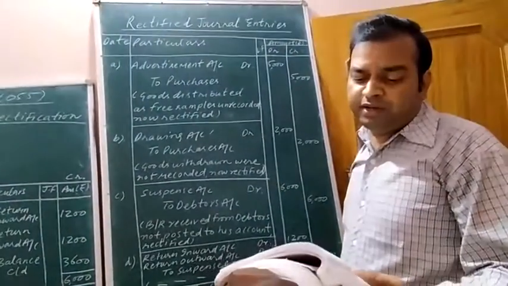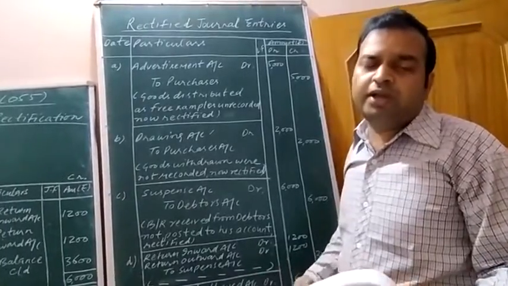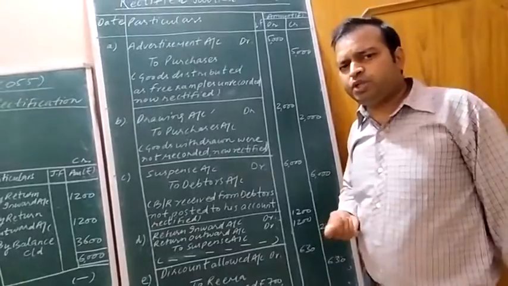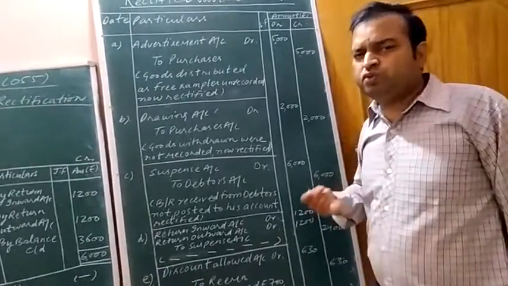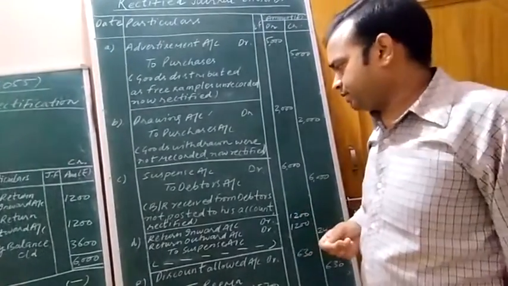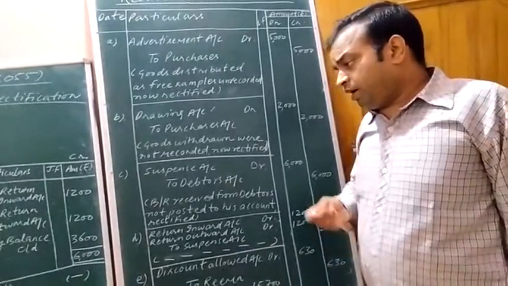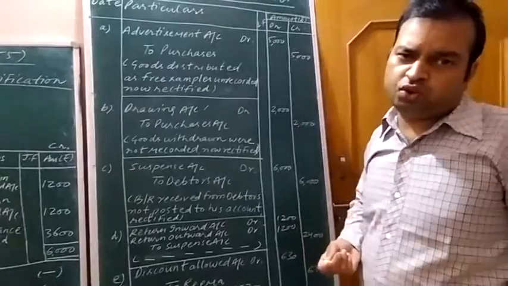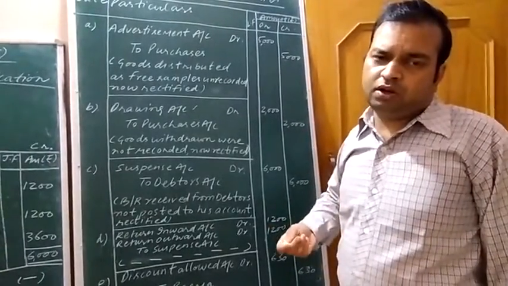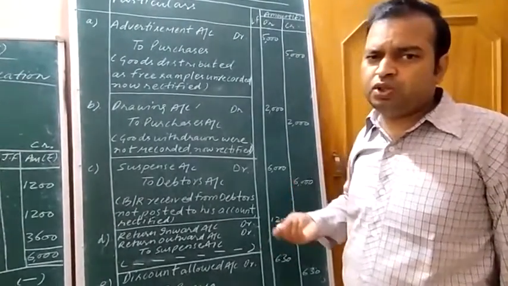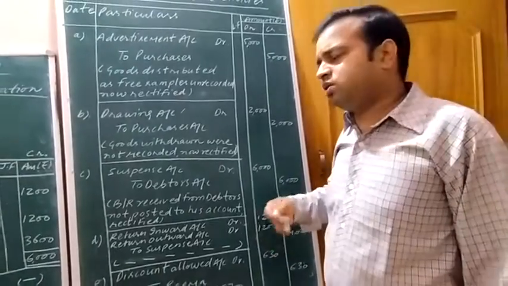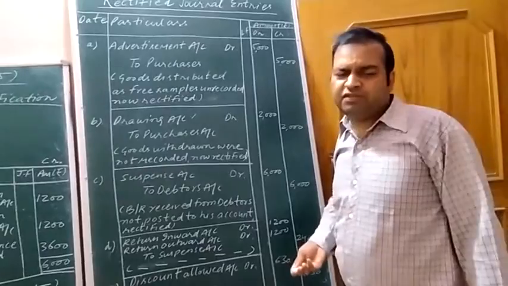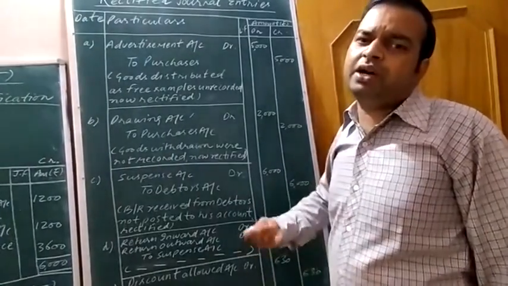Bill receivable received from a debtor. Debtor, I already explained, is that person to whom we sell goods on trade basis. Here in this transaction, the debtor promised to make payment of the goods sold to him or her on some future date, and that's why he accepted one bill receivable.